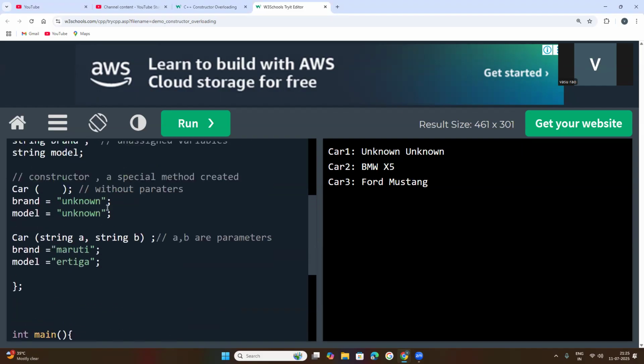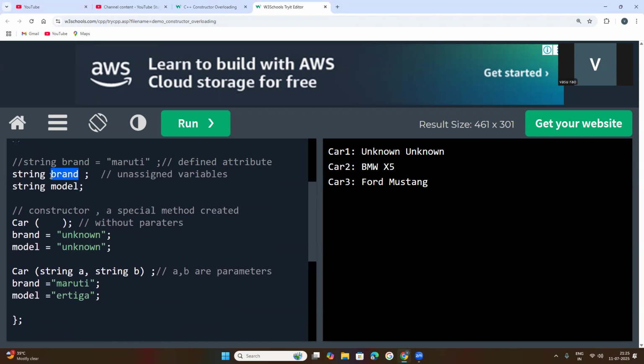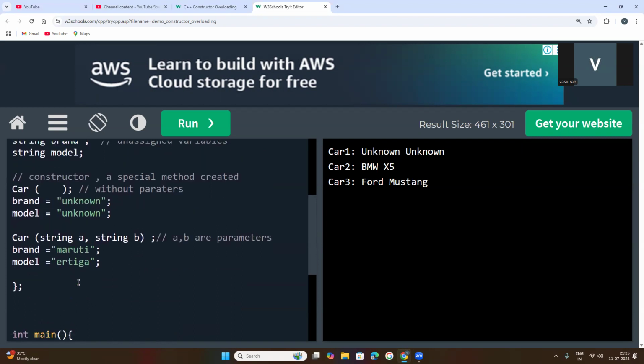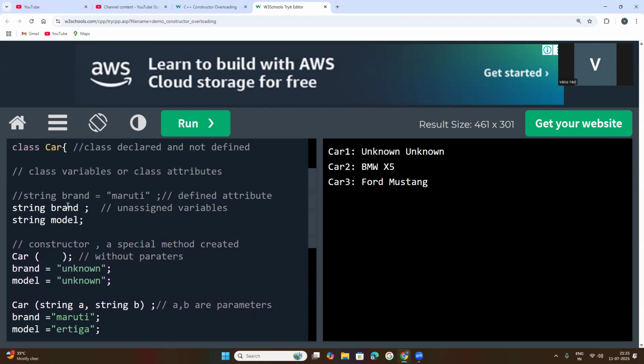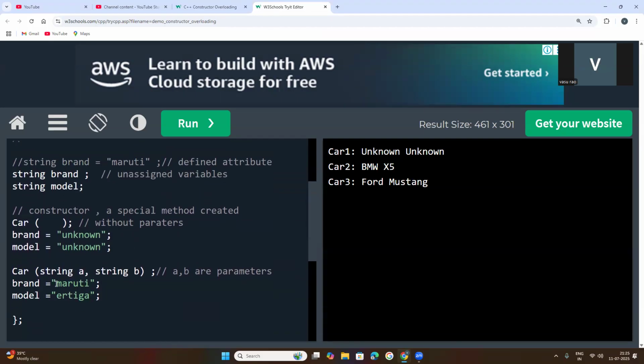For every brand, the brand is string type. Values are passed inside of the constructor, so brand is equal to A. Why?